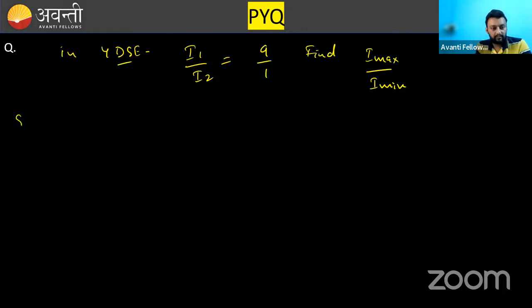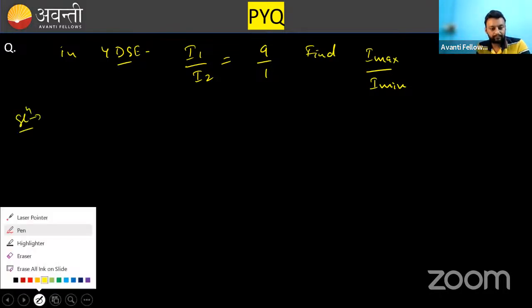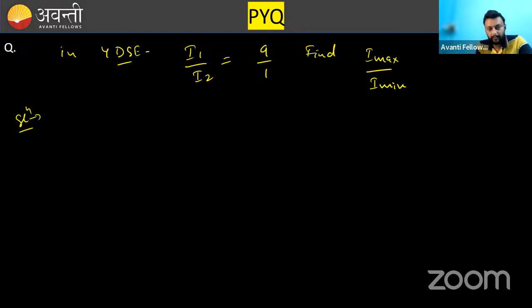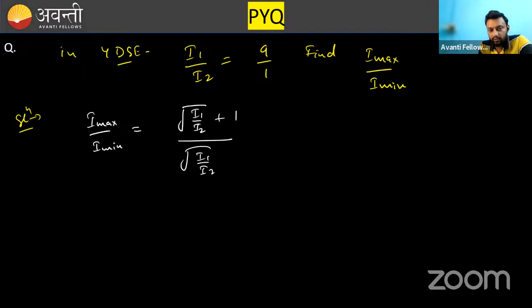Do you know the relation? I told you. What was that? I max over I minimum is equal to root of I1 over I2 plus 1 over root of I1 over I2 minus 1, whole square. Can you place this value and get the answer? I1 and I2 is given.